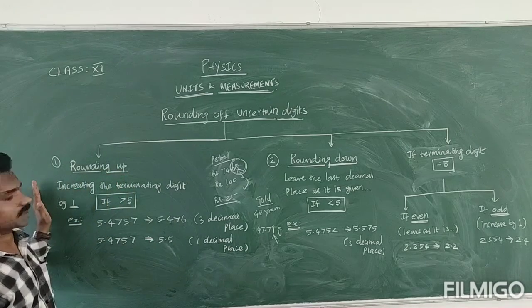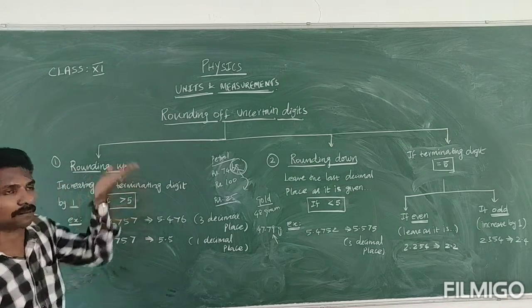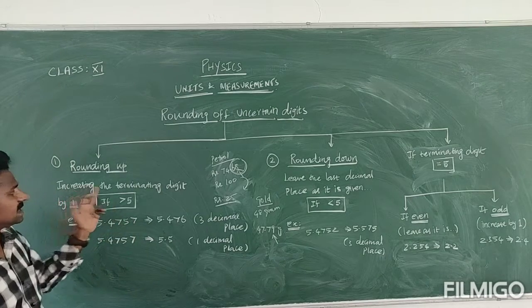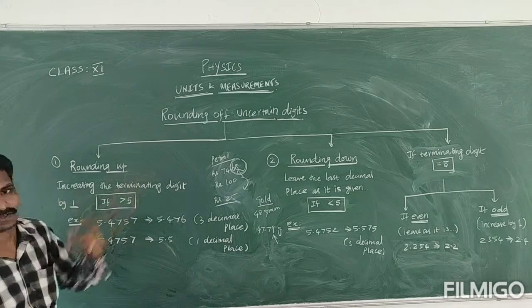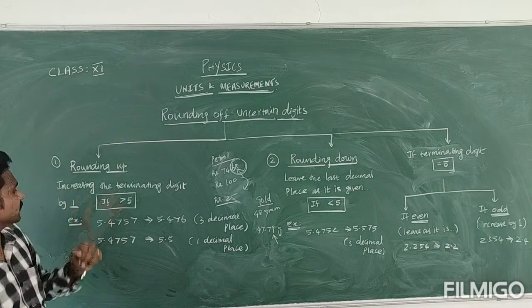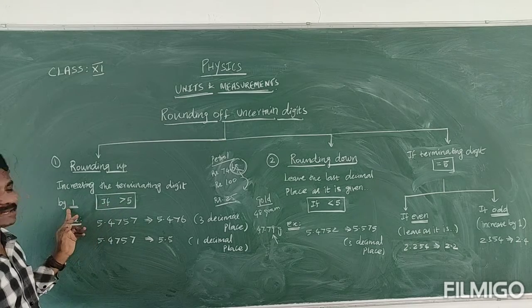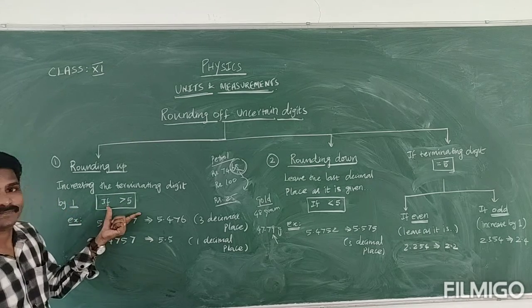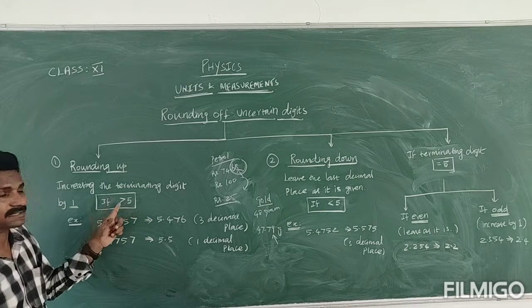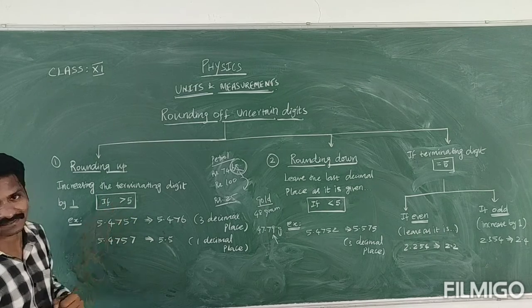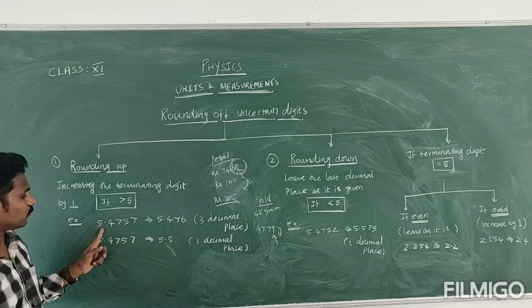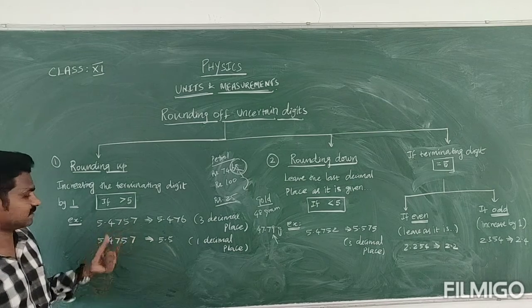The first one is under the category of rounding up. That is increasing the terminating value, I mean the last digit, by 1. So we have to increase the value by 1 if the terminating digit is greater than 5. Say for example, 5.7457. This is the given number.